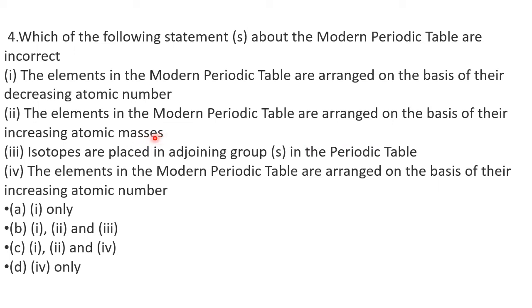Again, incorrect. Isotopes are placed in adjoining groups. Never. Isotopes have the same atomic number, so they are placed in the same group, so this is also incorrect. The elements are arranged on the basis of their increasing atomic number. Correct. So 1, 2, 3 are incorrect, which is option B.